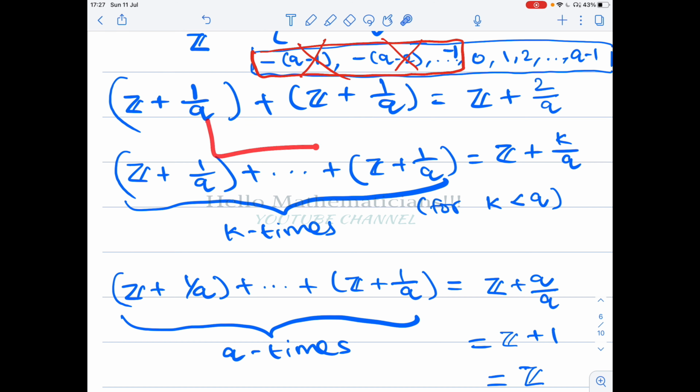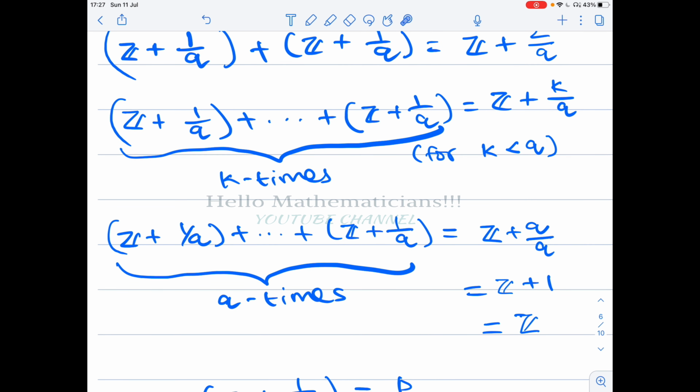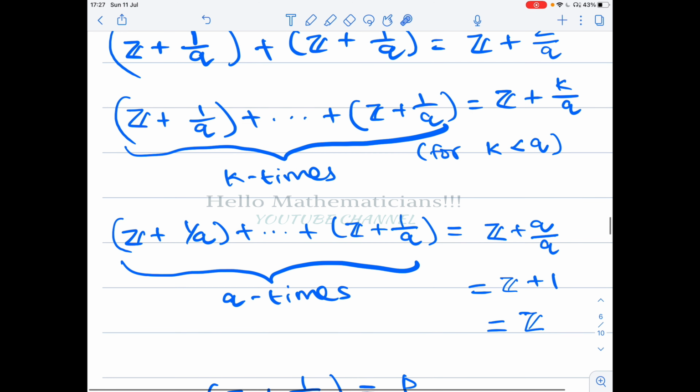Okay, you have to add just the representative. So 1 by q plus 1 by q is 2 by q. So if you add it k times, you get z plus k by q. For k less than q, this is a rational number. When k equals q, when you add it q times, you get z plus q by q. This is equal to z plus 1, which is z.